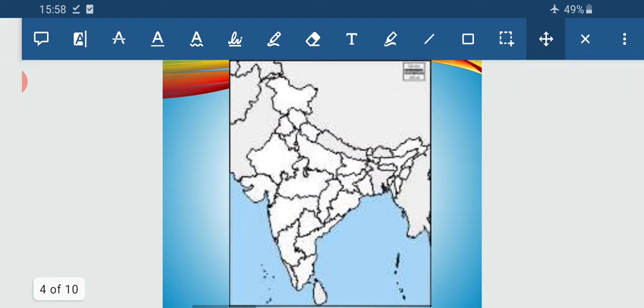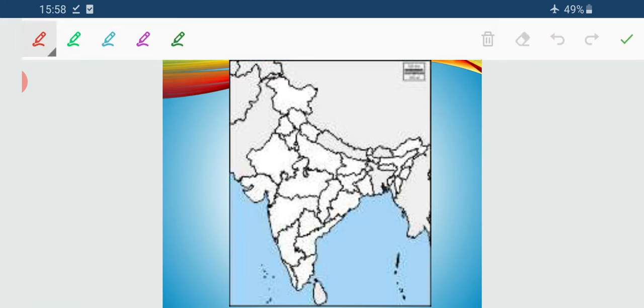Now we are going to detail the northeastern mountains. Let me just mark out the Himalayan parts. Now you can see this is the Jammu Kashmir region, this is Kashmir Himalaya. One is Himachal, another one is Uttarakhand.